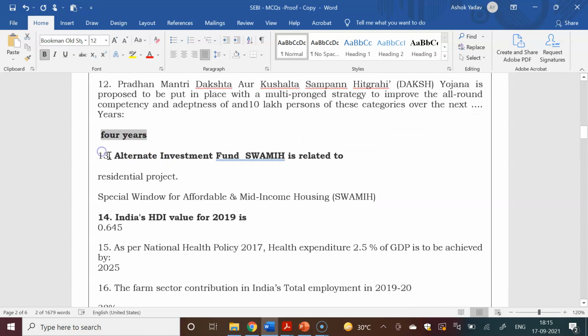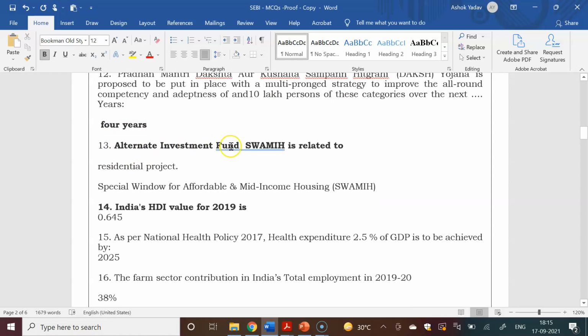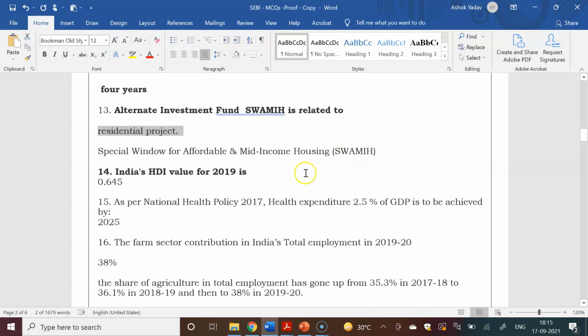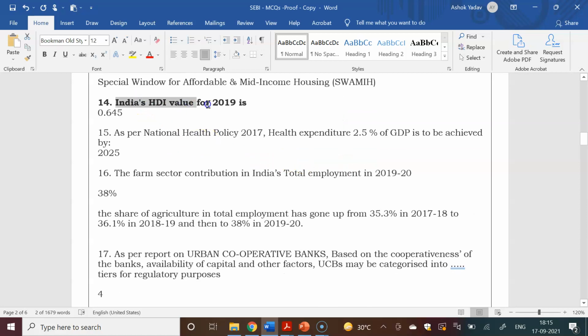PM DAKSH was asked: for how many years is it being implemented? The next 4 years. The next question was: the alternative investment fund SWAMIH is related to residential projects, a special window for affordable and mid-income housing. India's SDI value for 2019 was asked, and that is 0.645. As per the National Health Policy 2017, health expenditure of 2.5% of GDP is to be achieved by 2025.